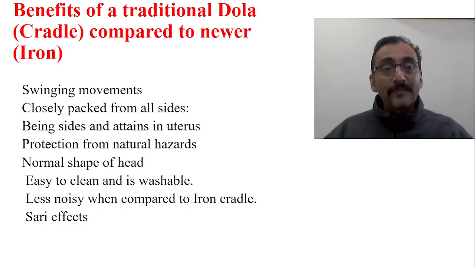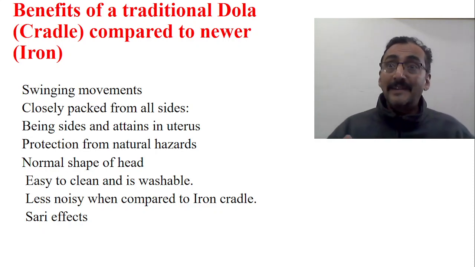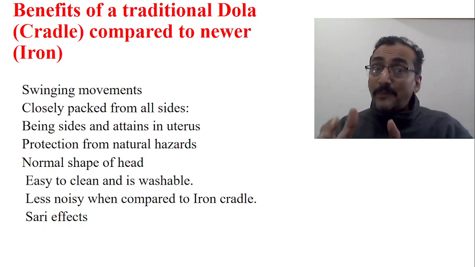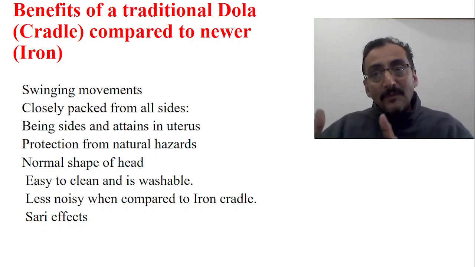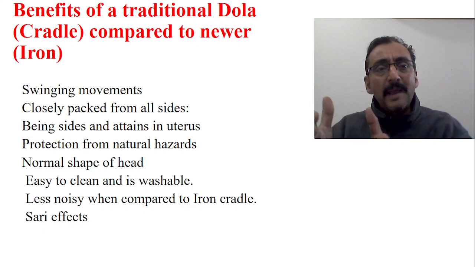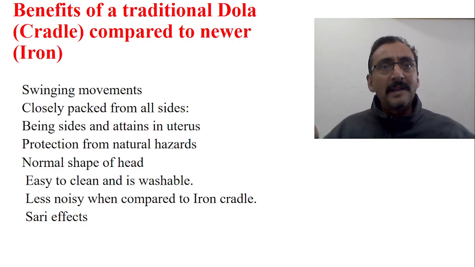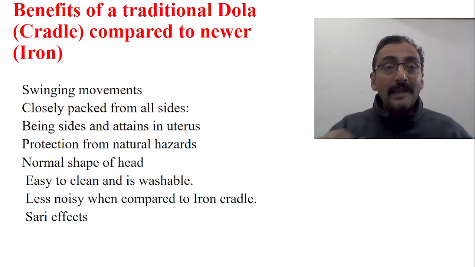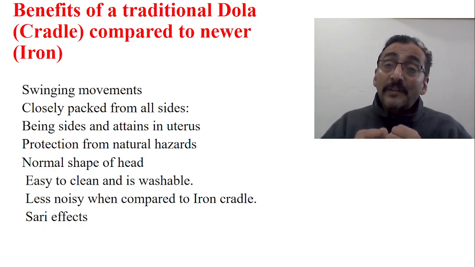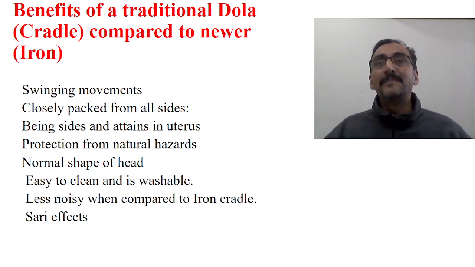Number three is that it is closed from all the sides. It's not possible in the iron doli. It is closed, very packed up, from the front, back, and sides. And the shape which a baby gets in a traditional sari doli is the same position as the baby was in the uterus.